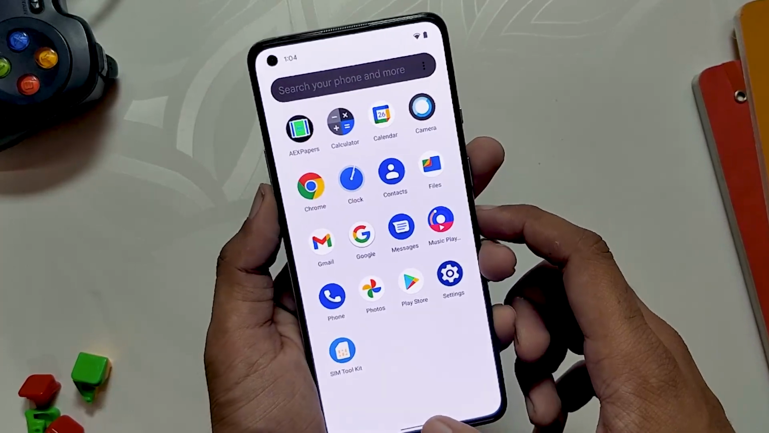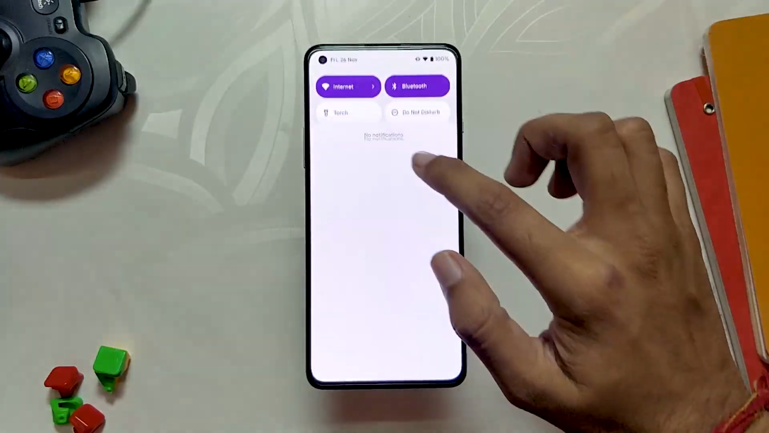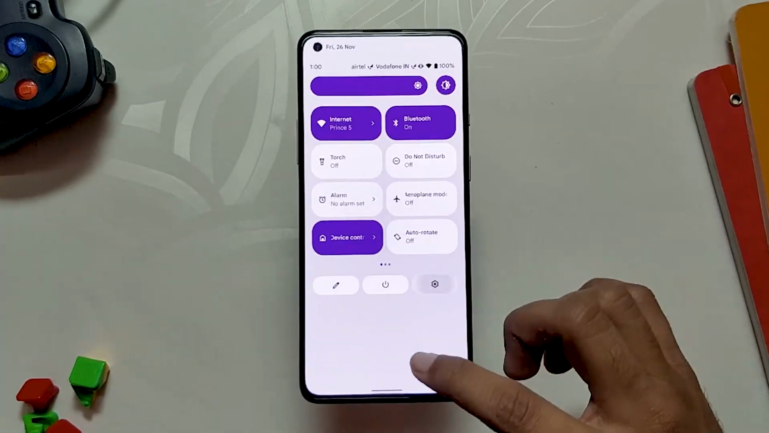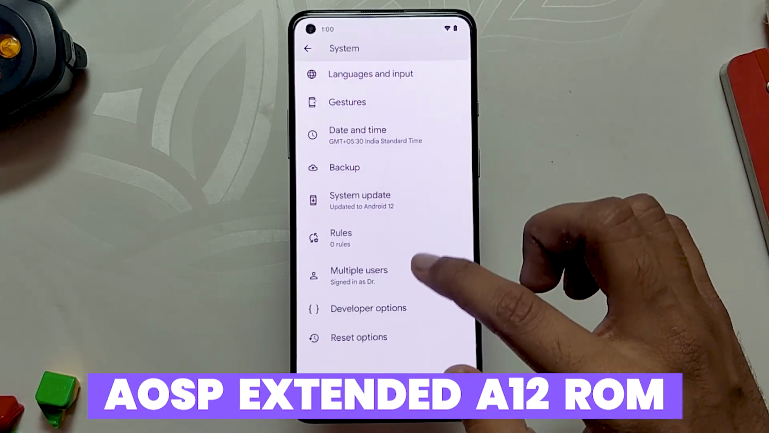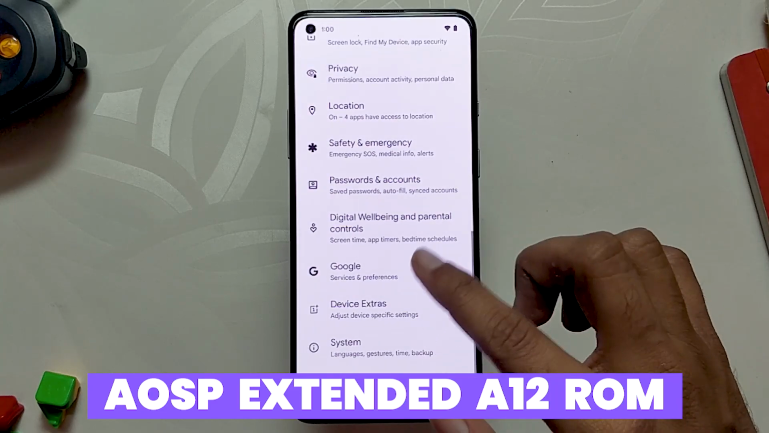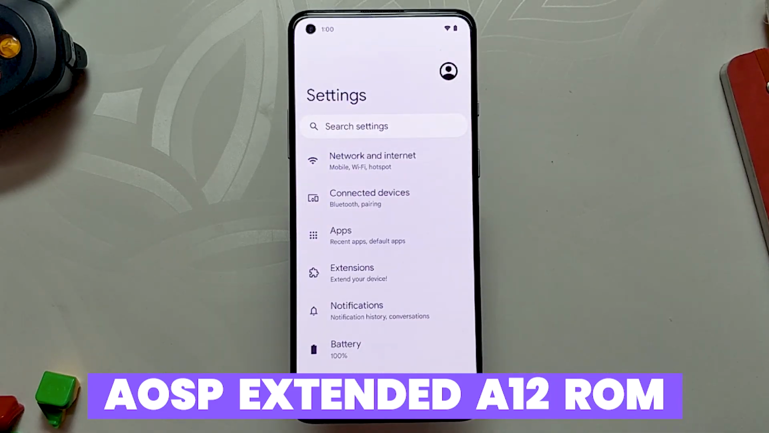In this video, I am going to give you a review of AOSP Extended Android 12 Custom ROM and if it is stable enough to be used as a daily driver on OnePlus 8 series and OnePlus 9R phones. So without wasting any more time, let's get started.